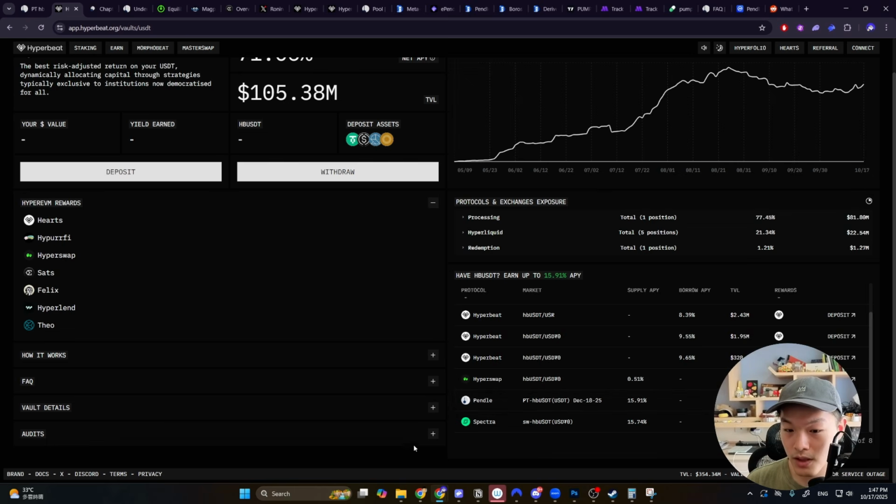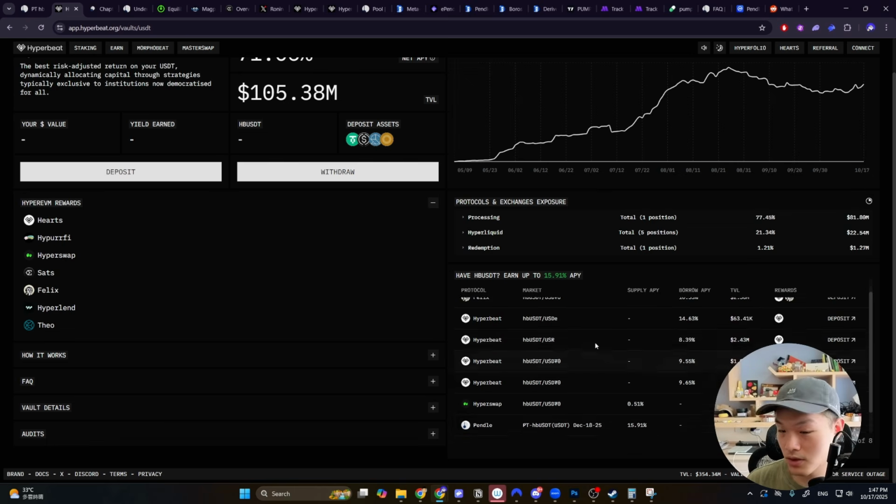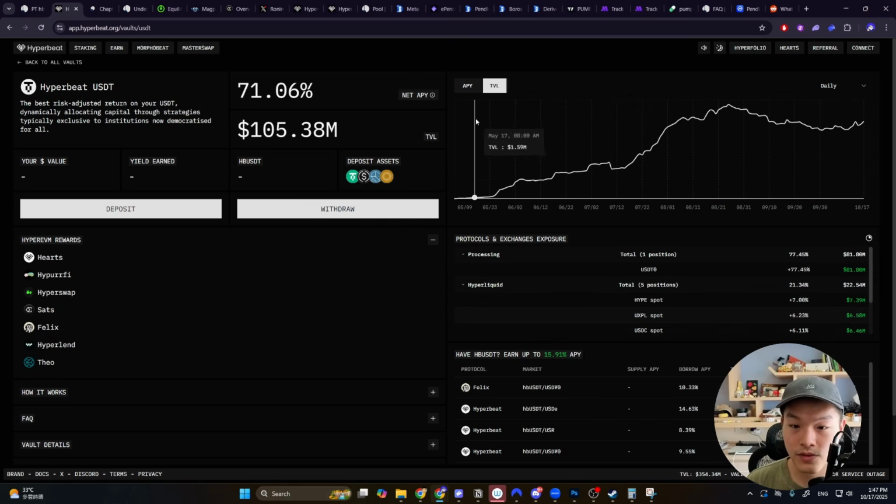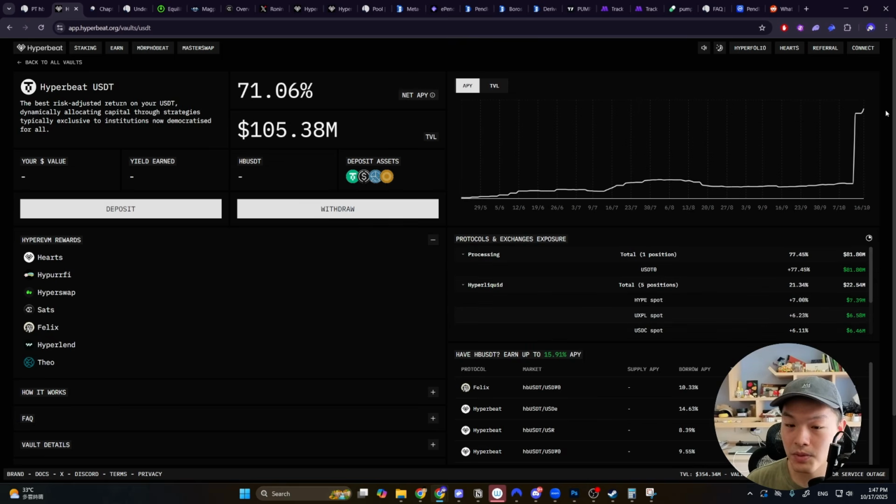They're depositing a little bit into Pendle, right, into Spectra, and you can see their current positions right now and their historical APY. And the reason why the APY spiked pretty recently is because of the liquidation event. I believe that the Hyperbeat vault has exposure to the HLP, which is the Hyperliquid liquidity provider vault. And when there's large liquidations in the market, that's how you can make a lot of money in the process.